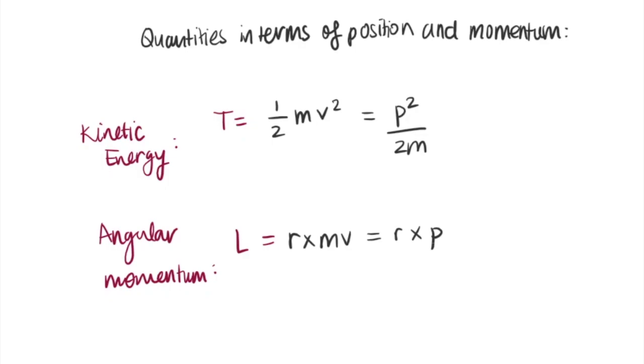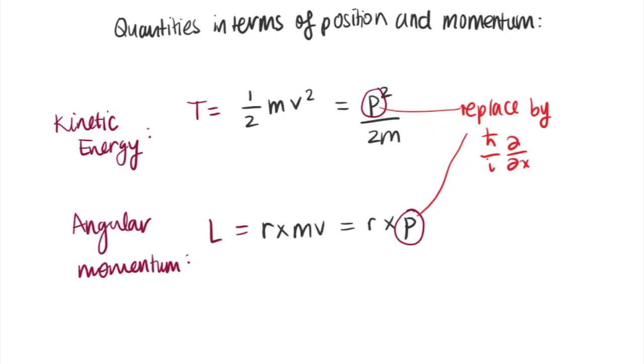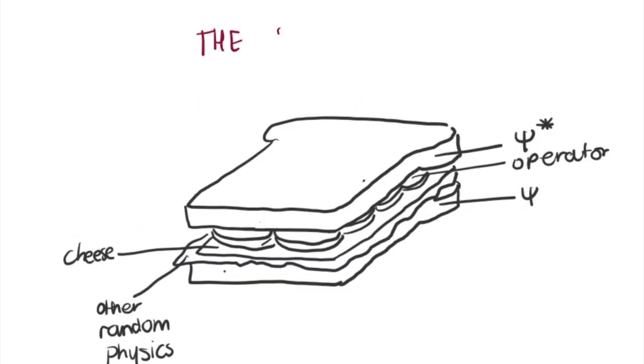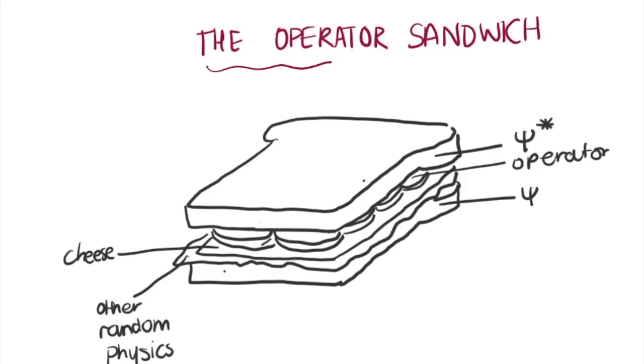So to calculate the expectation value of these quantities, we simply replace every p by the operator that represents it. We replace p by h bar over i, partial derivative with respect to x. Then sandwich it in between psi conjugate and psi, and then integrate.